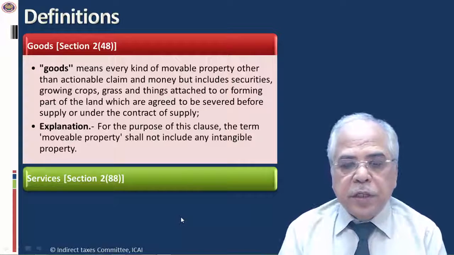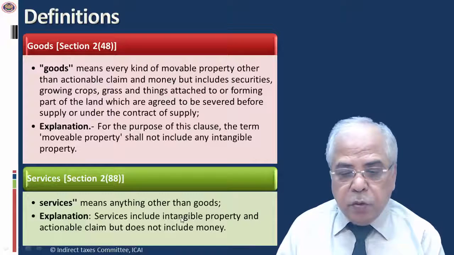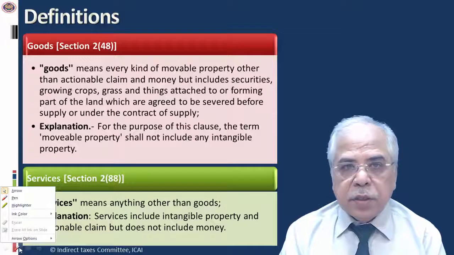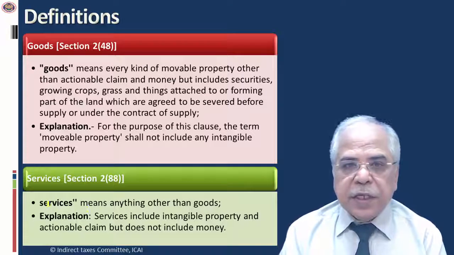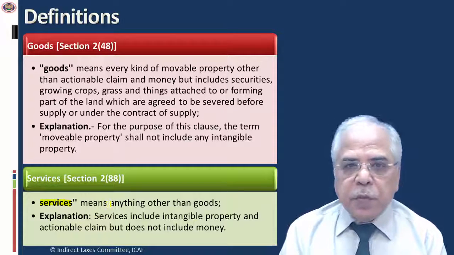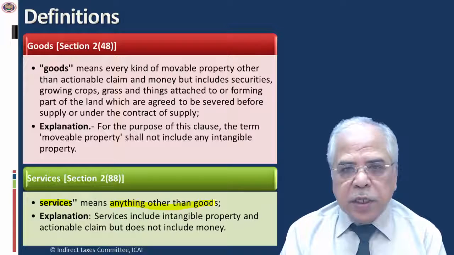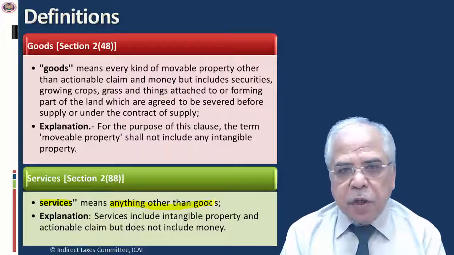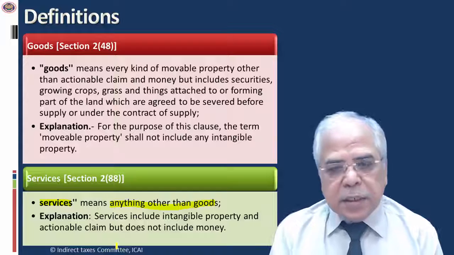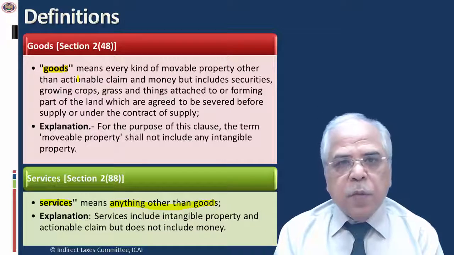Now we will move to the definition of service, which is given in subclause 88 of section 2. Service means, it's an exhaustive definition, anything other than goods. Now, once such a wide definition has been given to the term service, it is already being disputed in professional circles whether immovable property shall also fall in the definition of service, because service has been defined as anything other than goods, and goods we have already discussed means any kind of movable property. So goods does not cover immovable property.